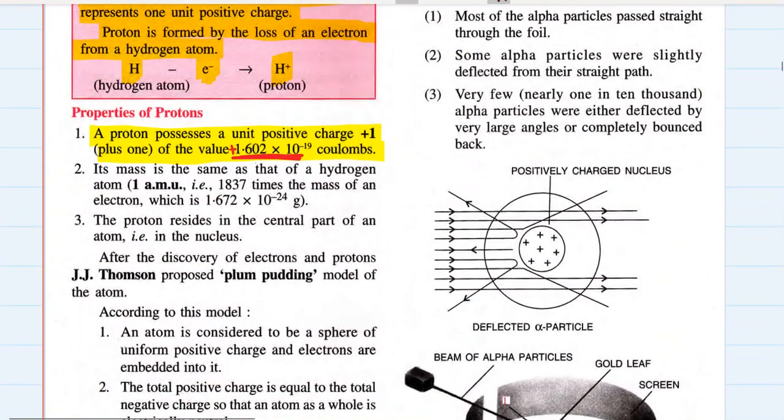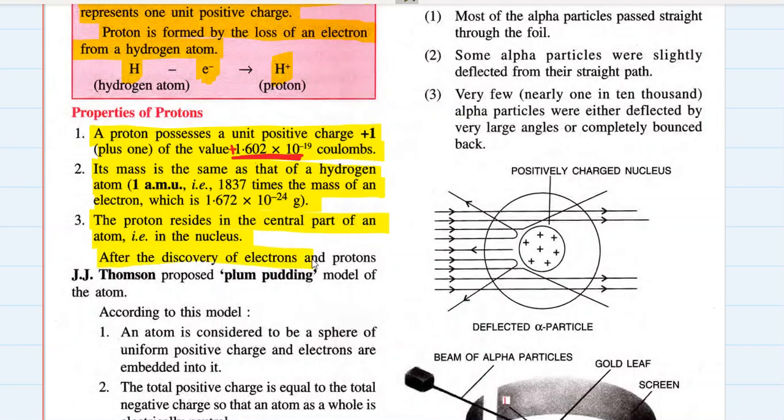The mass of an electron was negligible, do you remember? But the mass of a proton is the same as that of a hydrogen atom, 1 AMU. That is 1837 times the mass of an electron, which is 1.672 into 10 raised to minus 24 grams. The proton resides in the central part of an atom, that is its nucleus.